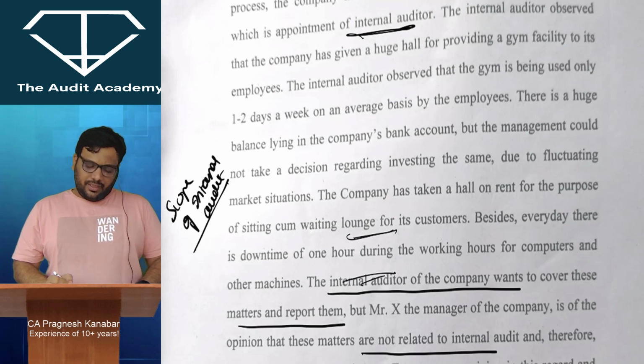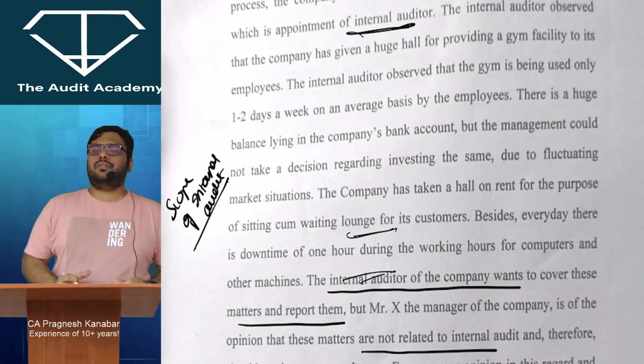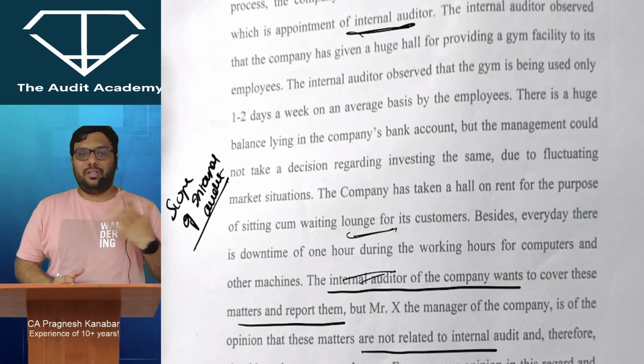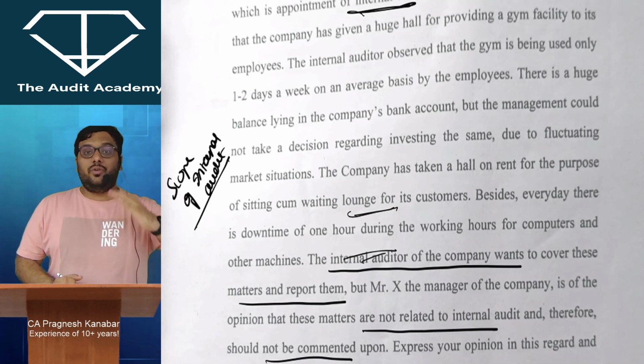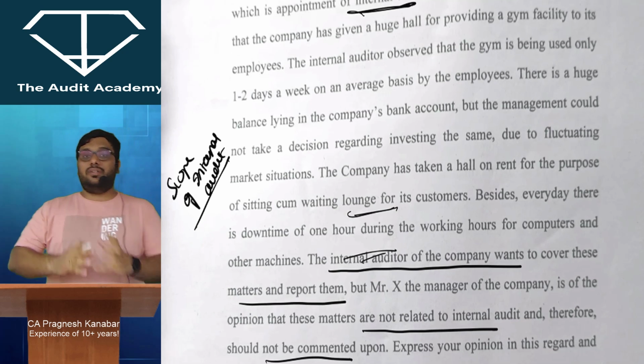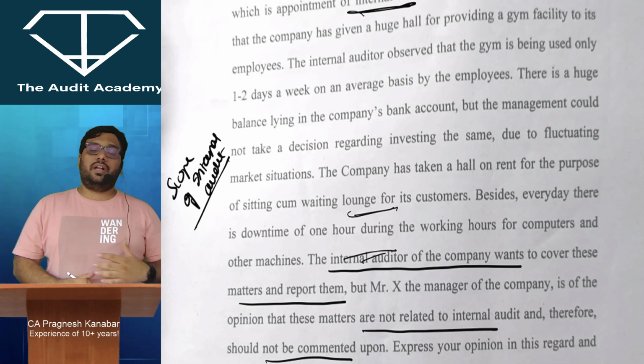Alright, so they have written a huge question, and they are questioning your knowledge on internal audit. See, internal audit is not only audit of internal controls now. Internal audit goes beyond that also. In fact, what is covered in the scope of internal audit, what is not covered, I use a code word,